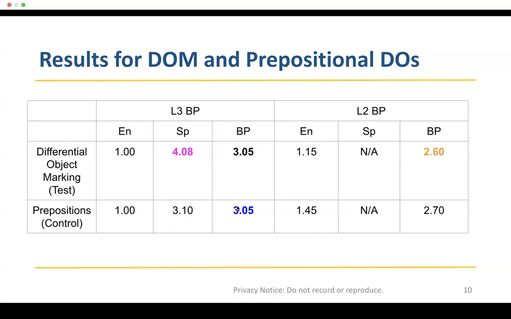However, in BP, we see that they did not rate the DOM higher than the preposition control condition, which would be expected if there is Spanish wholesale transfer. Moreover, they rated the sentences over a point lower than those in Spanish, suggesting that they do not fully apply Spanish rules to BP in a wholesale fashion. Lastly, those that do not speak Spanish did not rate these sentences significantly lower than those that do speak Spanish, showing again that Spanish is not significantly transferring to the L3.